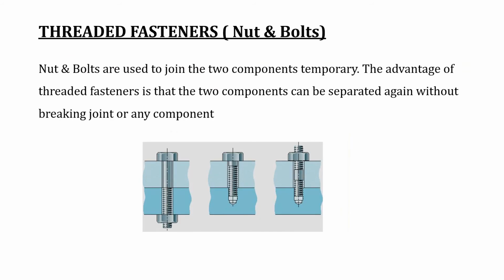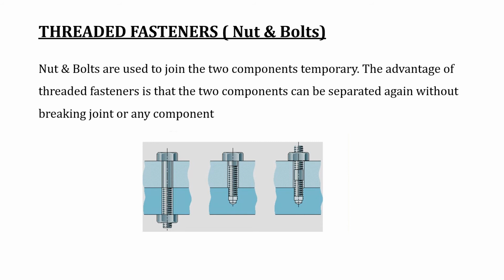The next component which requires frequent repair is the threaded fastener. In this lecture we will cover nuts and bolts. Nuts and bolts are used to join two components temporarily. Temporary means if there is a requirement to separate the two components, then they can be separated without breaking the joint or any component. That's why they are called temporary joints, fasteners or threaded fasteners.